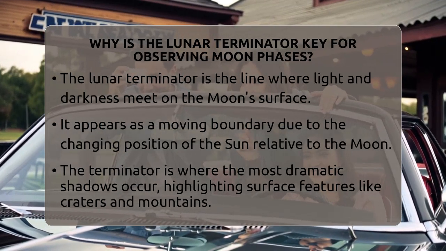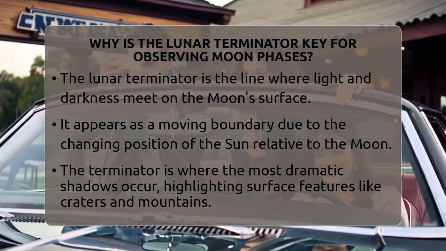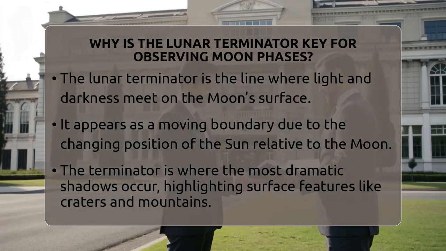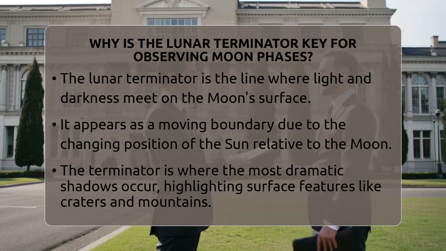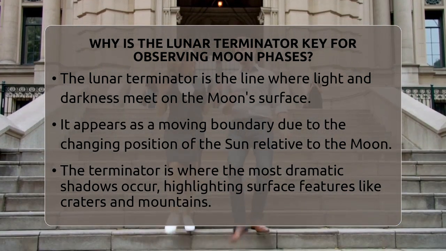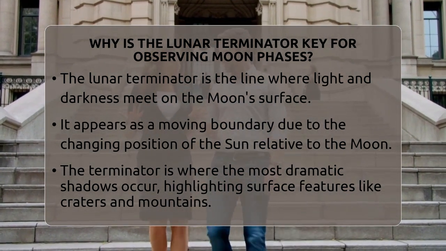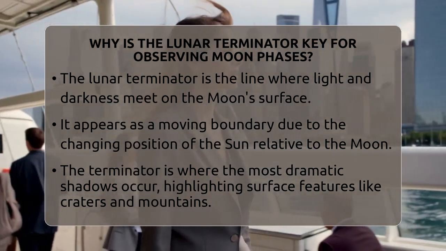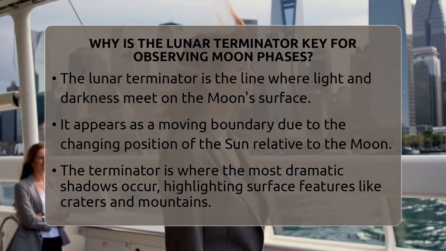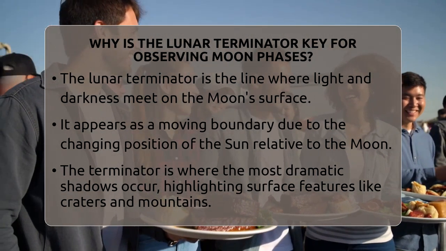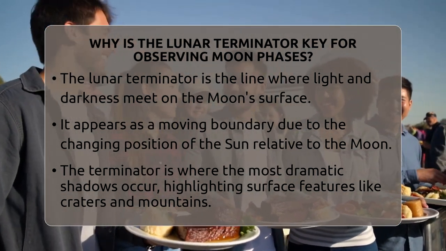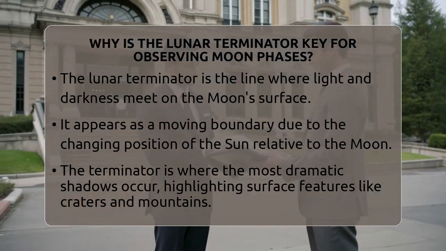Why is the lunar terminator key for observing moon phases? Imagine looking at the moon through a telescope and seeing sharp shadows stretching across its surface. That line where light and darkness meet is called the lunar terminator. It's like the edge of a shadow cast by the sun, dividing the illuminated part from the dark side. This boundary is always moving because the sun's position relative to the moon changes as the moon orbits Earth.